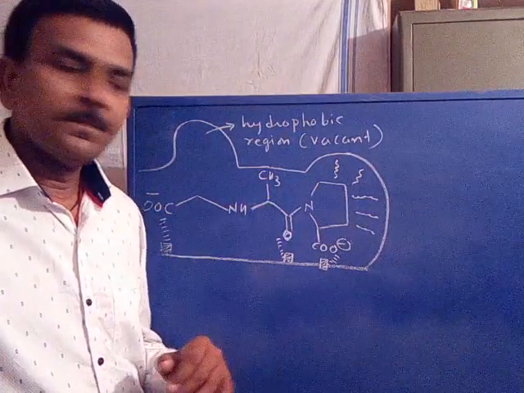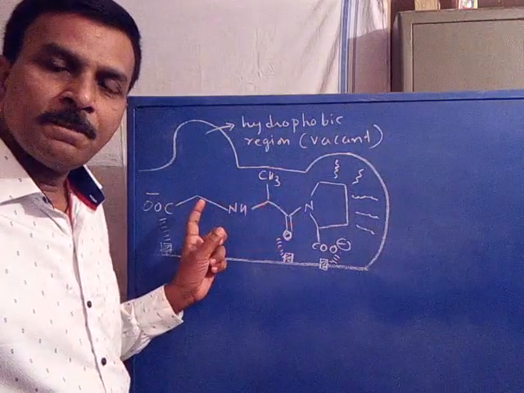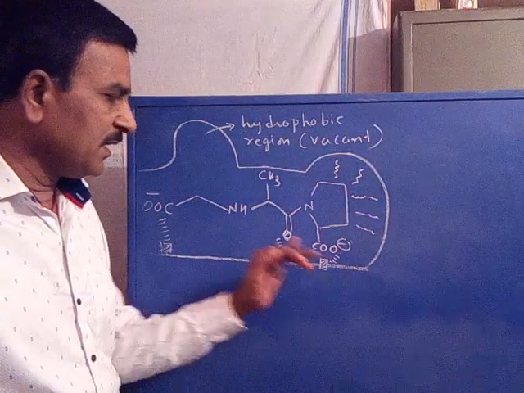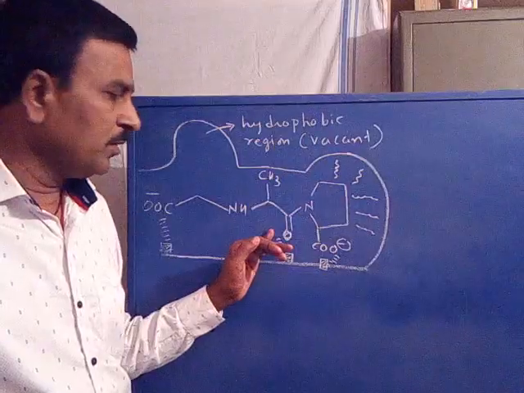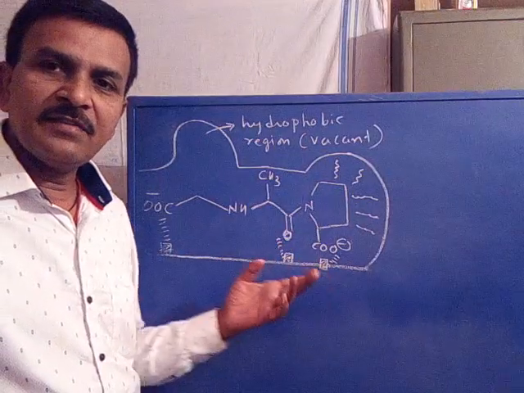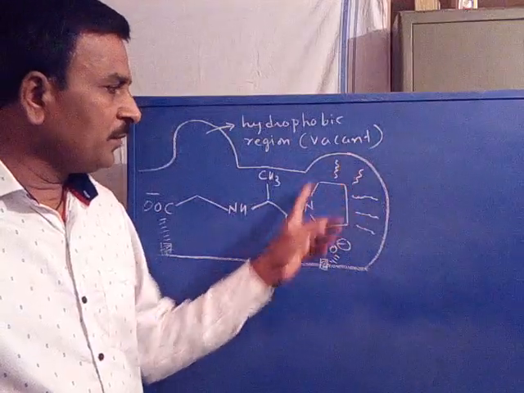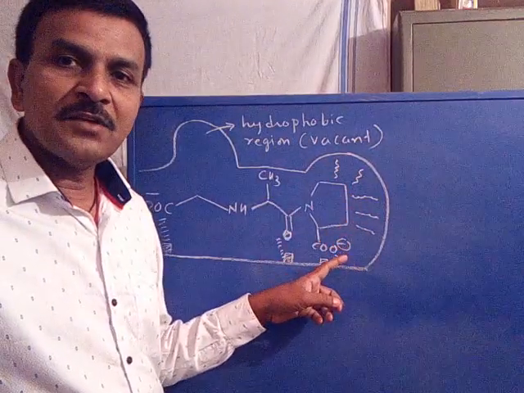Are you following? This is one of the antihypertensive agents which has binding groups like carboxylic acid and the C double bond O amide carbonyl group, where these three interact with the binding sites available at the target. Now this group is involved in the hydrophobic interaction, that is van der Waals interactions.